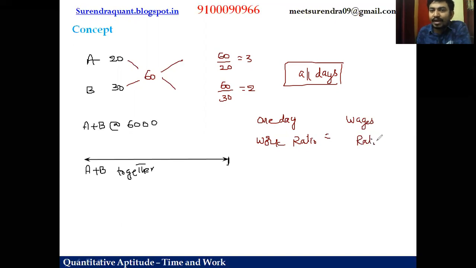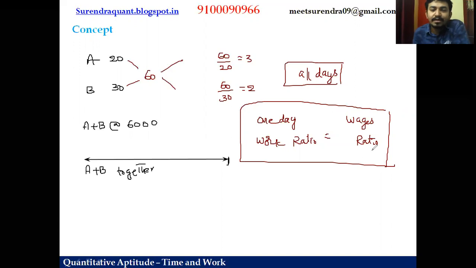Let me prove why 1 day work ratio is the wages ratio. So friends, here A and B are working all days, right? Together A and B can do 3 plus 2, 5 units in 1 day. But 60 units is there. So to finish the 60 units, how many days do they take? 60 by 5, 12 days. They work for 12 days.